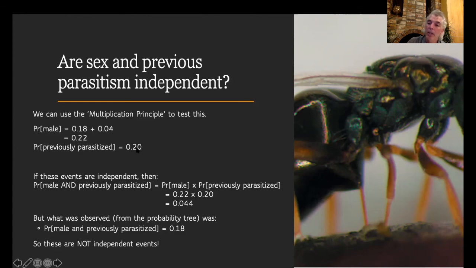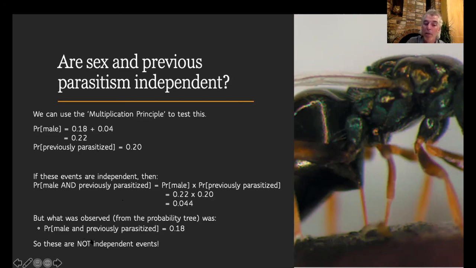So if these events are independent, we expect the probability of the egg being male and the maggot being previously parasitized together to be 0.044. And what we can do then is to see how this compares to what we actually observed from the probability tree, to see whether or not our assumption of independence of these events is actually correct.